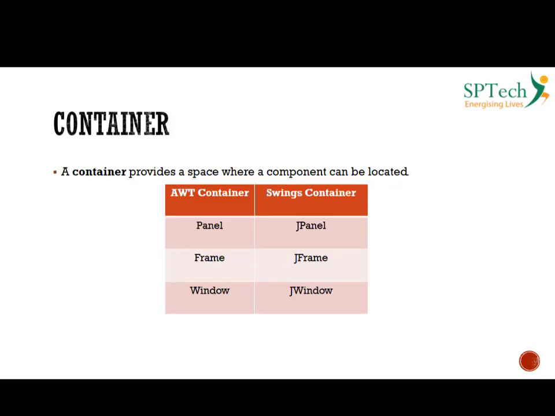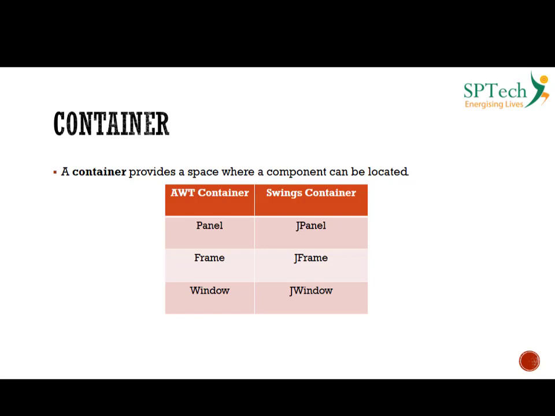Okay, now we were talking about containers. So what exactly is a container? When you want to design any GUI application, it requires a container. So I told you earlier, a container is nothing but a placeholder for placing the components. Now there are different types of containers offered by AWT, and different types offered by Swing. AWT containers are called panel, frame and window, and you can see that the Swing containers also have panel, frame and window, but the naming convention is different. We call them JPanel, JFrame and JWindow.